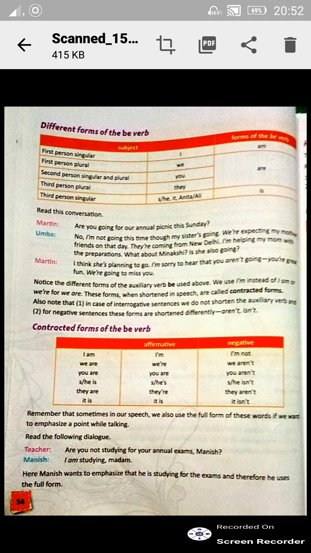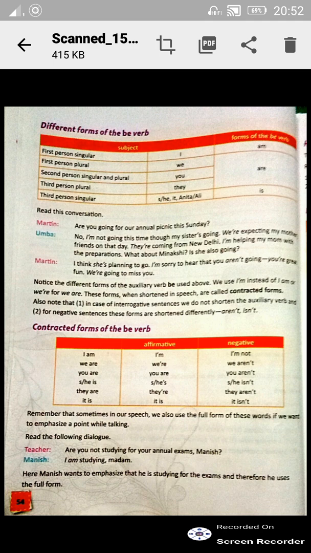Now coming down, see here, there are some contractions which we generally use while writing sentences. Okay, I am becomes I'm, we are becomes we're. These all contractions you have to learn. Okay, contracted forms of the verbs. You all have to learn them or use them very regularly so that it becomes a habit for you to write them.